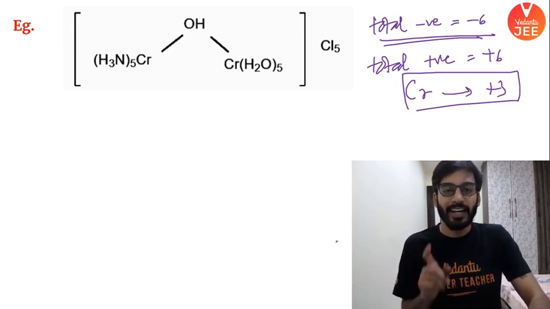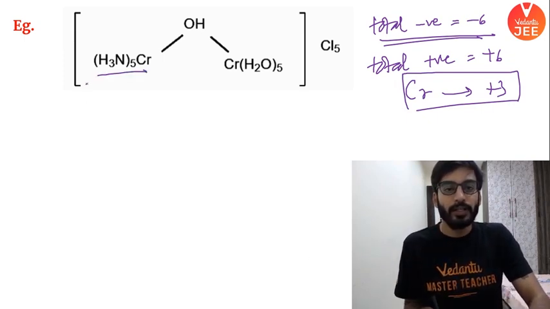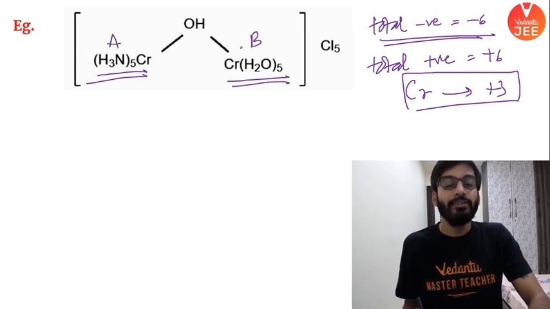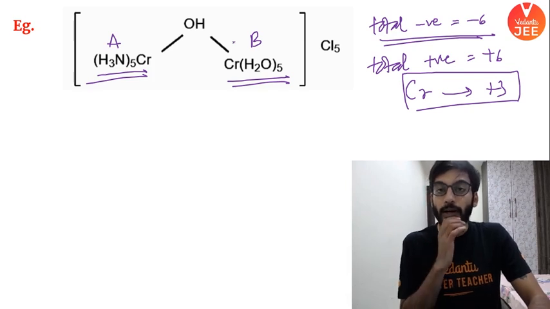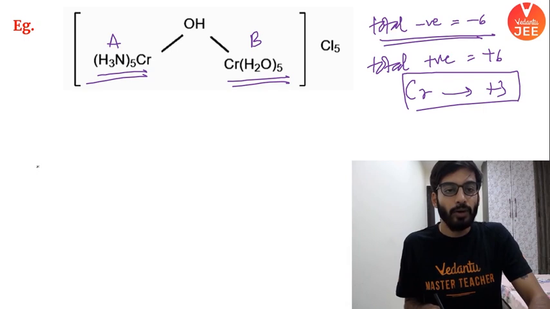Simple, right? Now check this out. These groups A and B are different, right? I will name it as per your alphabetical order. That's the way I will go about it. So it will be now pentaamine. This one, beta, what will happen now? Pentaamine chromium.